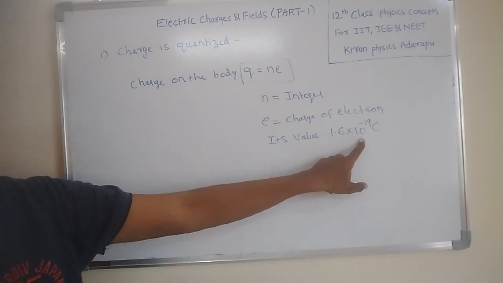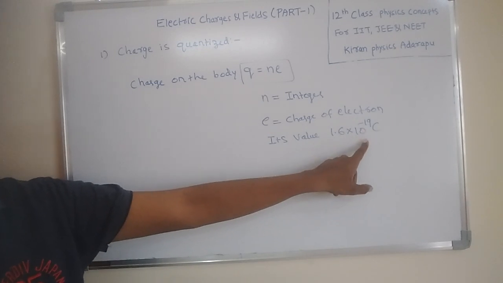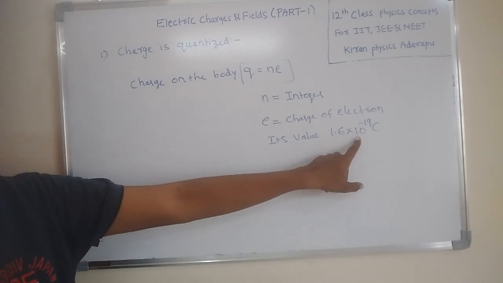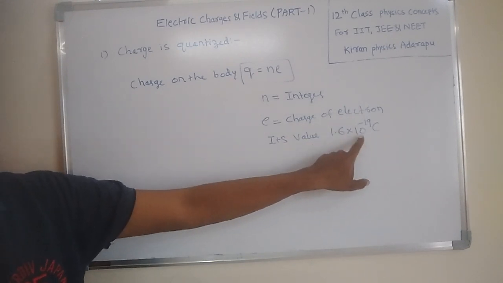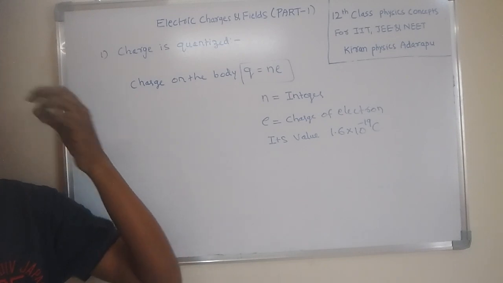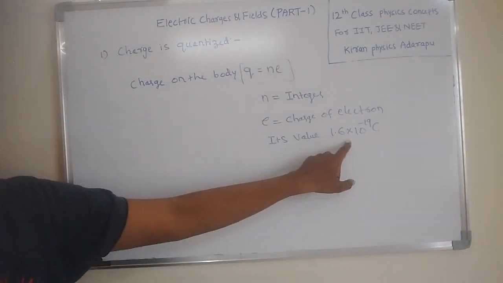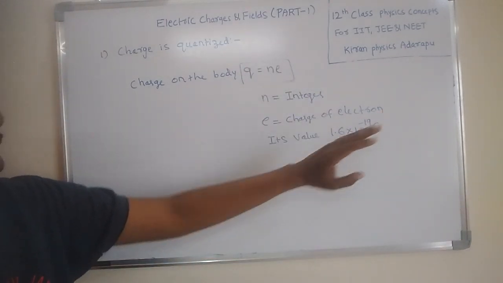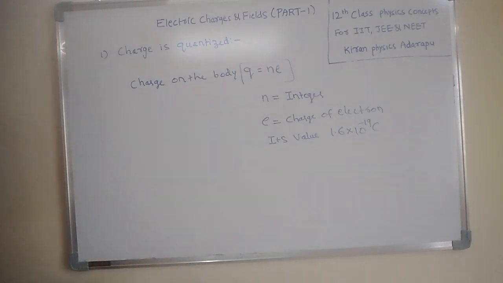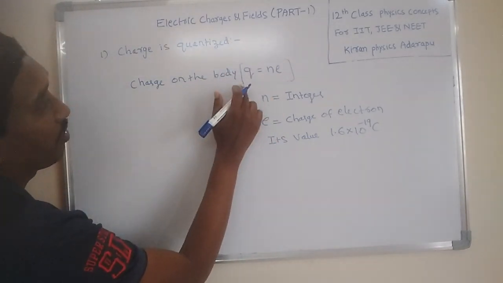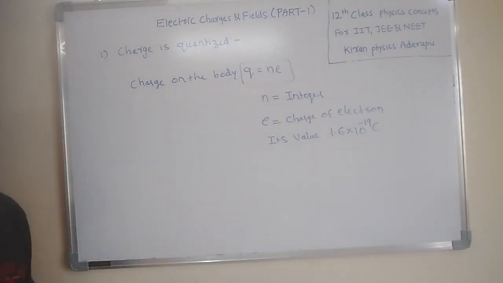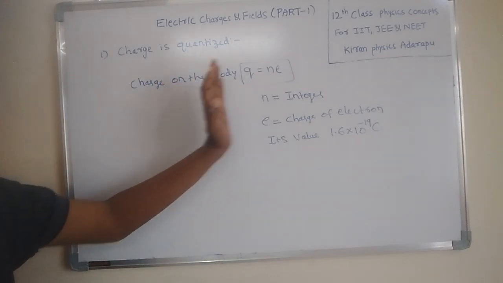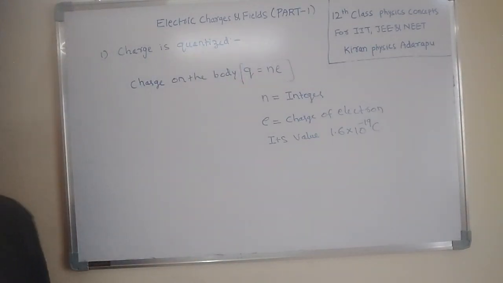You must recognize this value. It is measured by Millikan's oil drop experiment. From Millikan's oil drop experiment, the charge of the electron was measured. That value is universal and unique: 1.6 times 10 to the power minus 19 coulombs. This is the least charge in our universe. Here Q, the charge on the body, is always n times the charge of the electron. N e means n times the charge of the electron. That's why charge is quantized.